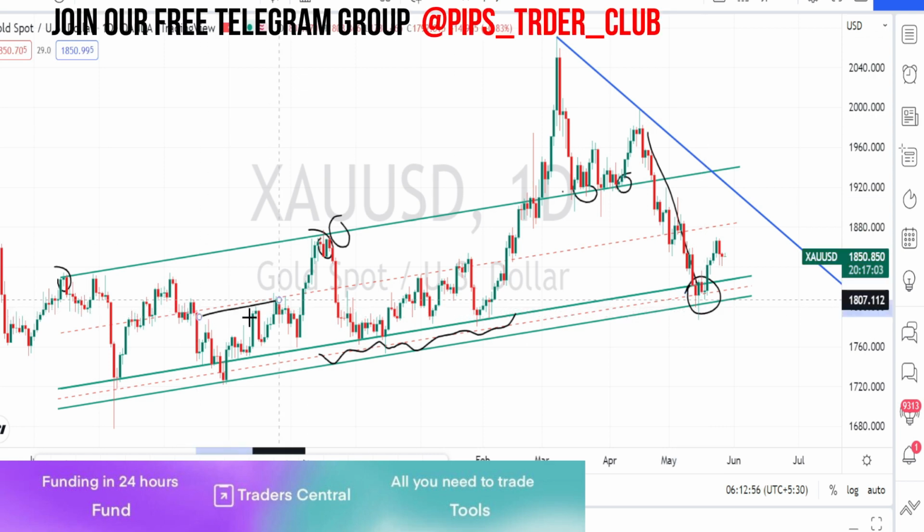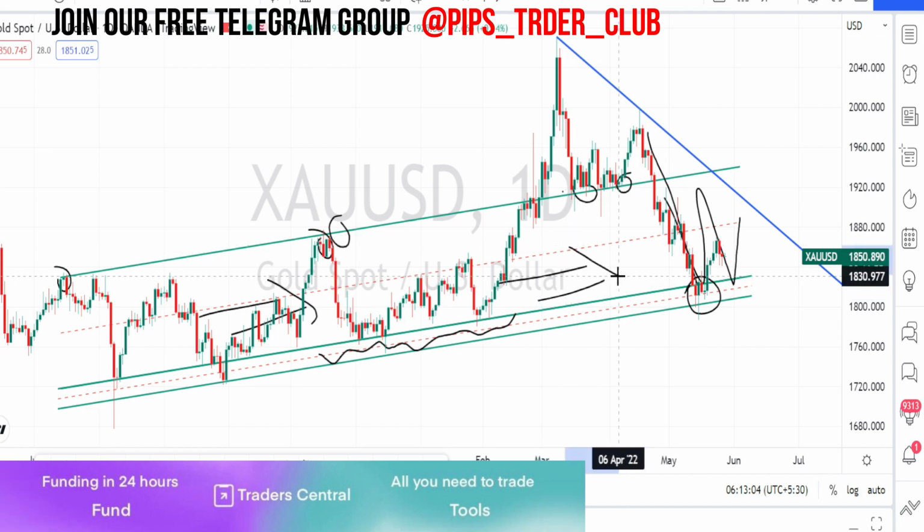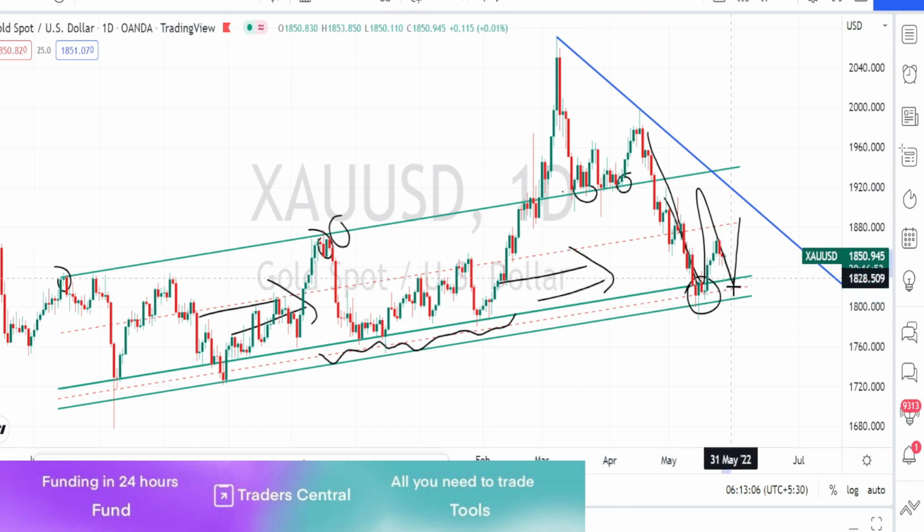So since this is a bullish channel pattern and currently the price action is trading within this bullish channel pattern, it is still in a very nice bullish trend. Only when the price action retraces and breaks this support line, we can consider it as a bearish trend reversal.